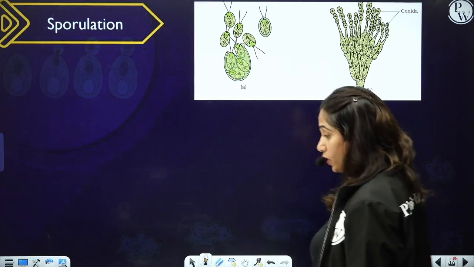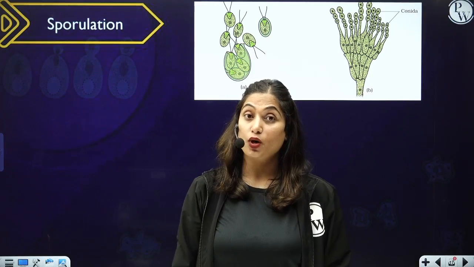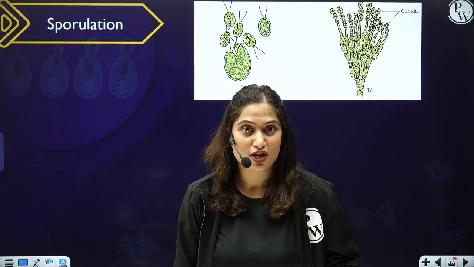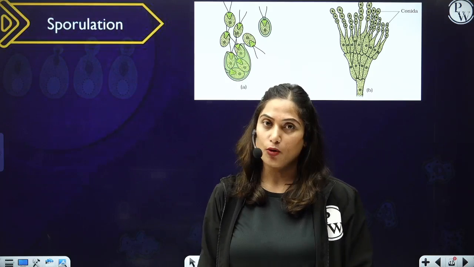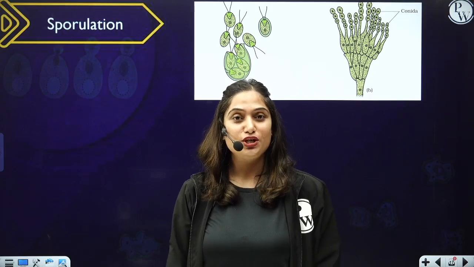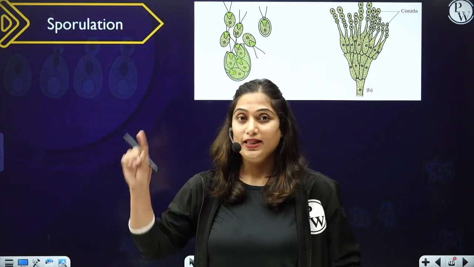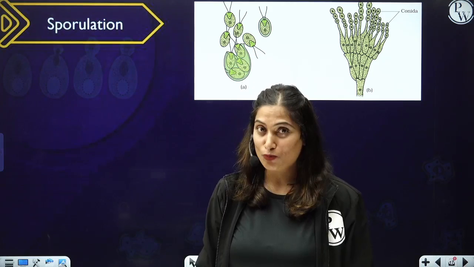Now comes, so vegetative propagation is finished. Vegetative propagation is one of the means of asexual reproduction in which specialized structures are not involved, but any plant part called as vegetative propagule can be involved. And vegetative propagation can be natural, it can be artificial. Now, let's come on to the second method of asexual reproduction, that is sporulation.